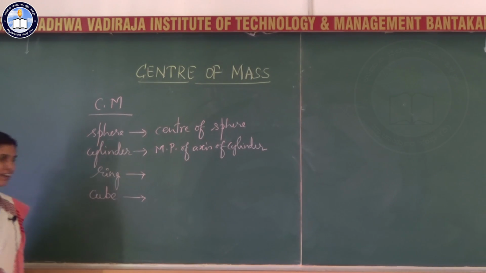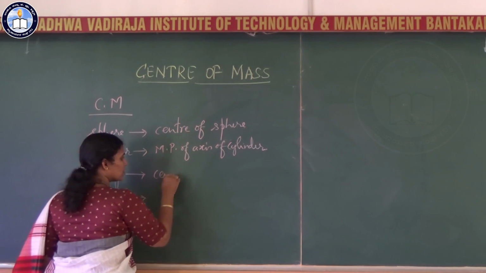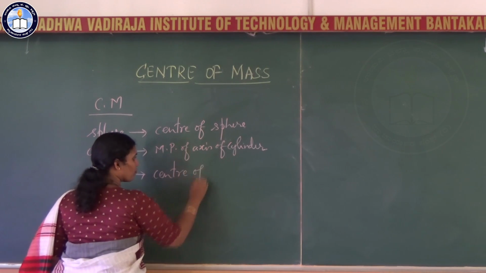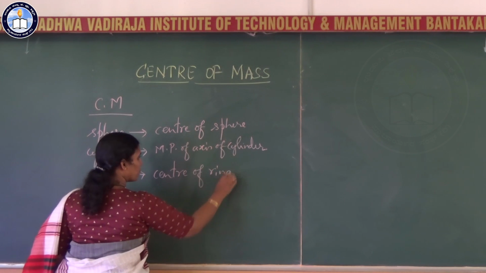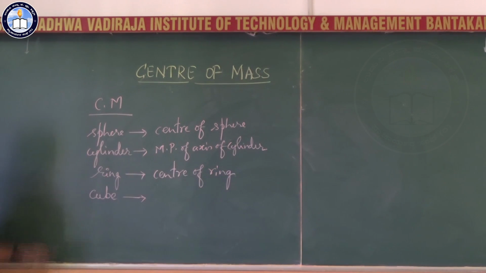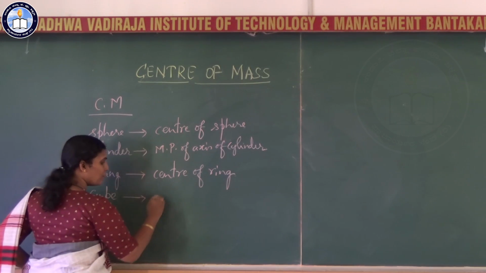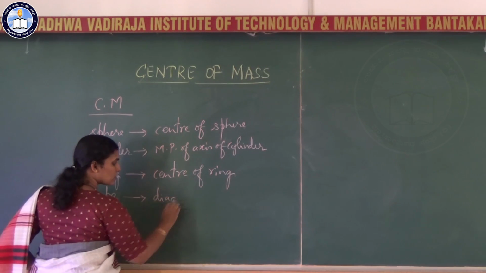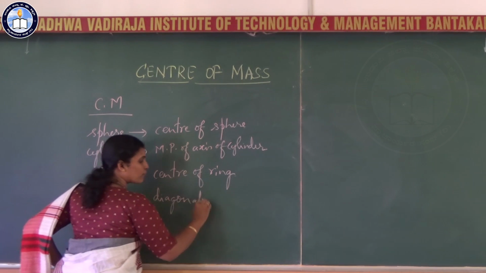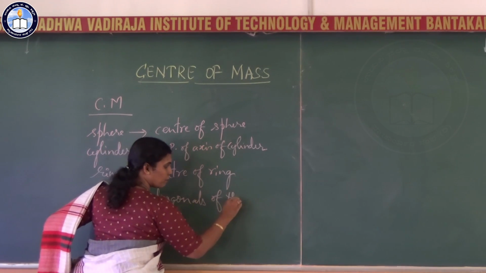Center of mass of a ring is at the center of the ring, and center of mass of a cube is the point where the diagonals of the cube meet.